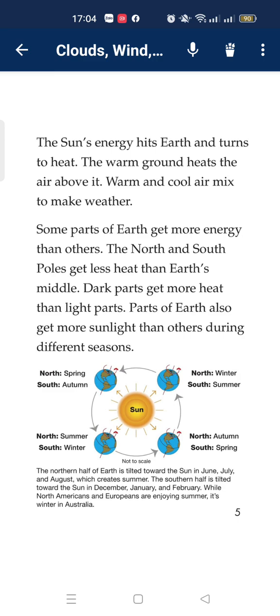The sun's energy heats Earth and turns to heat. The warm ground heats the air above it. Warm and cool air mix to make weather. Some parts of Earth get more energy than others. The North and South poles get less heat than Earth's middle. Dark parts get more heat than light parts. Parts of Earth also get more sunlight than others during different seasons.